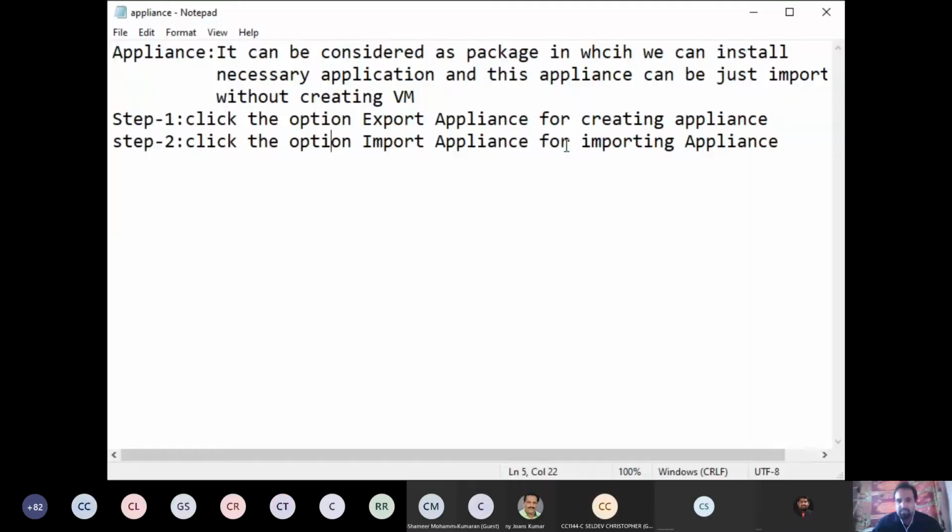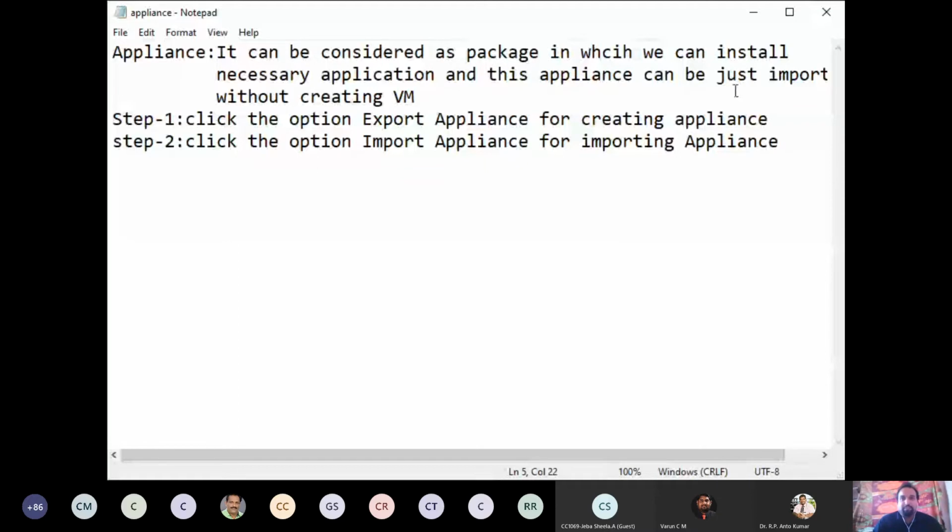First we can see what an appliance is. It can be considered as a package in which we can install necessary applications, and this appliance can be just imported without creating a virtual machine. Suppose you have to create a lab with NetBeans and Apache Tomcat server installed. You think that you have created one package, and you have to install it on 50 machines.